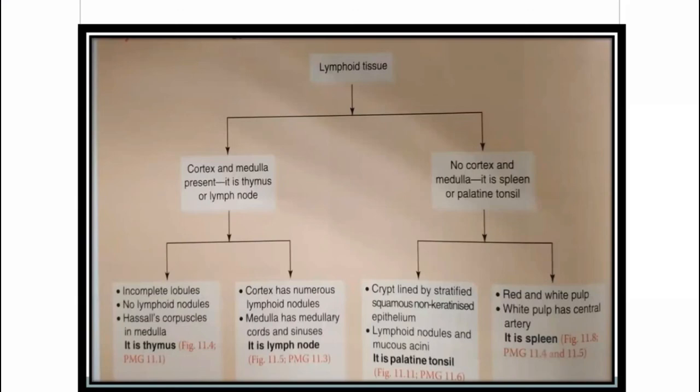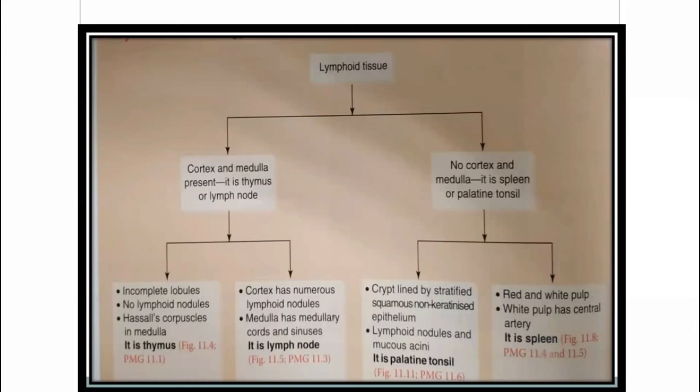Lymphoid tissue with cortex and medulla present may be thymus or lymph node. If there are incomplete lobules, no lymphoid nodules, and it has Hassall corpuscles, it means it is thymus. If it consists of a cortex with numerous nodules and the medulla has medullary sinuses, it is a lymph node.